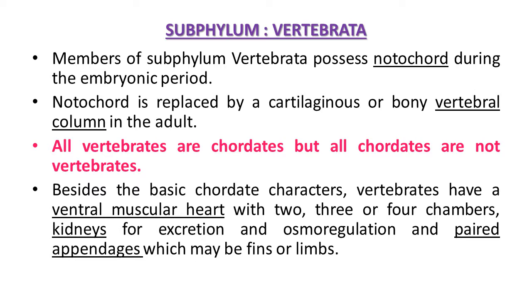So, different from Protochordata, in vertebrate animals the notochord is present during the embryonic period, but during the adult stage this notochord is replaced by a vertebral column, maybe a cartilaginous or bony vertebral column. Cartilaginous means a soft bone-like structure, and bony is the typical bone-like structure. So a special feature of vertebrata is that the notochord is replaced by the vertebral column.